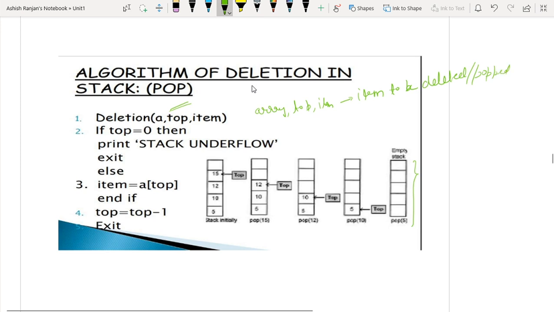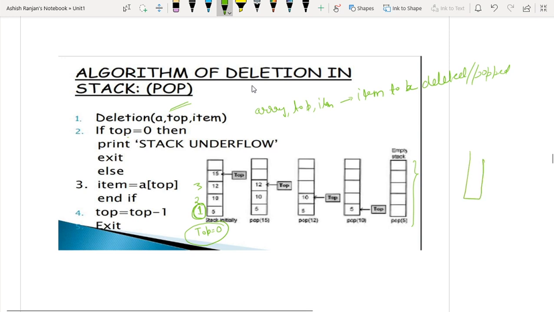Now I have already told you that this concept assumes the starting index of the array is 1. So when top is 0, what does it indicate? It indicates that your stack is empty.